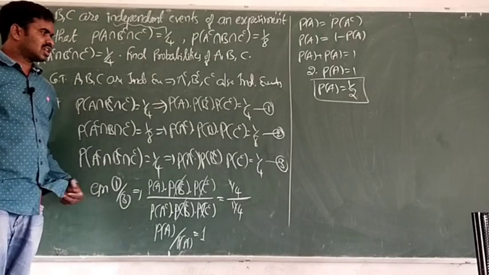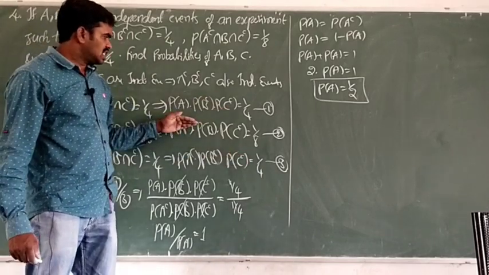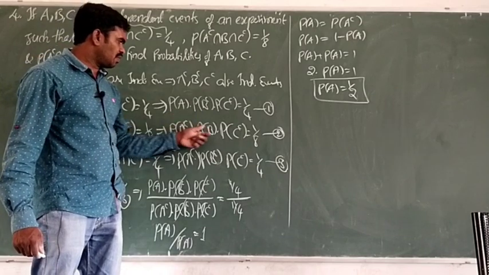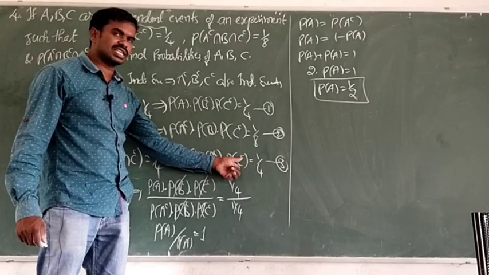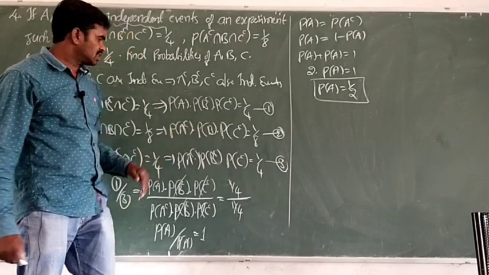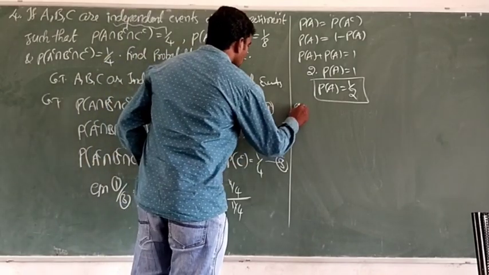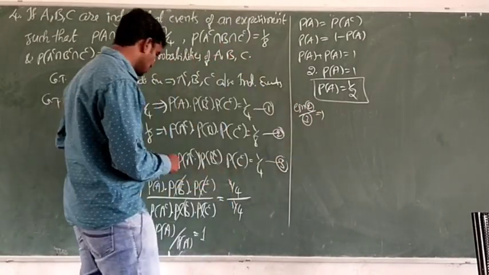Similarly, solve the other two equations. Means 1 and 3 are completed. You see, in the second, A complement, C complement, and in the third also, A complement, C complement we can see. So if you do second by third, what do we get? Try it. So again, equation 2 by 3. What is equation 2?